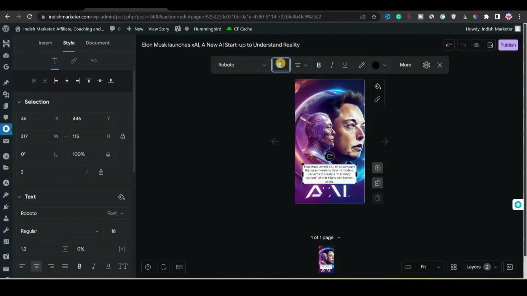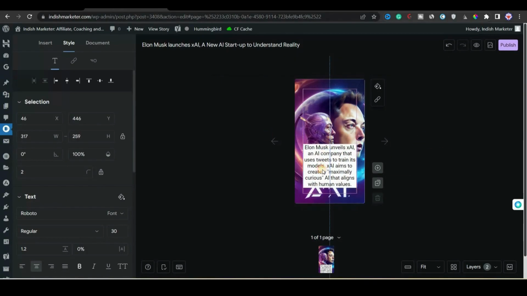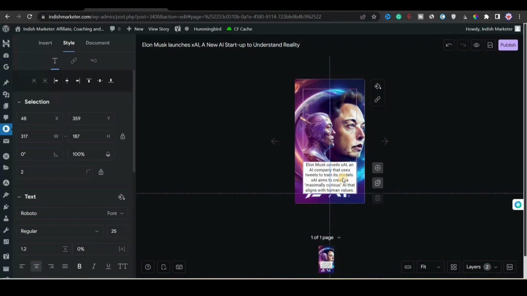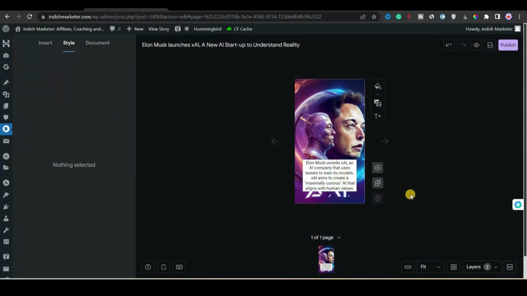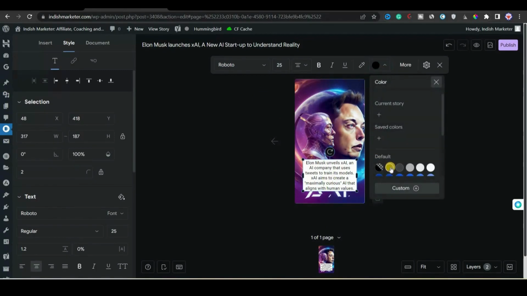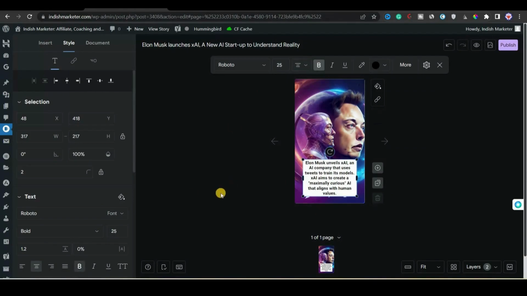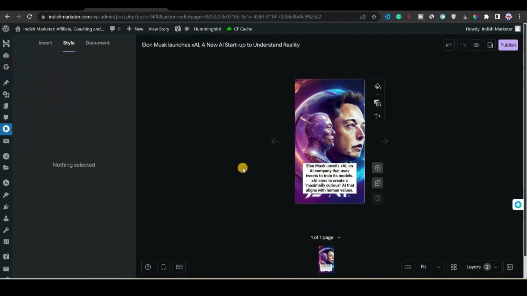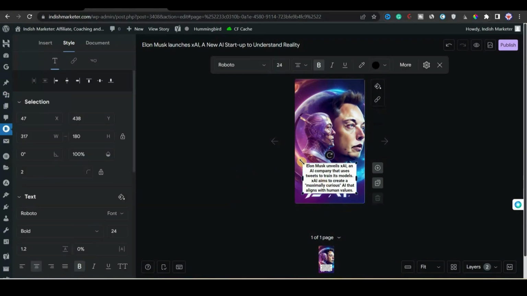After that we'll align the text in the center of the web story, and then we will change the size of the text to 30. 30 will be a little bit more, so we have to decrease the size. We will bring it to 24, 25, something like that. We have to align the text in the perfect position so that our image is visible, and the text is also in the perfect place to be visible on every phone, every device. Then we will make our text a little bit bold, then again decrease the size to 24, and in this way we will continue to edit until it looks appealing.